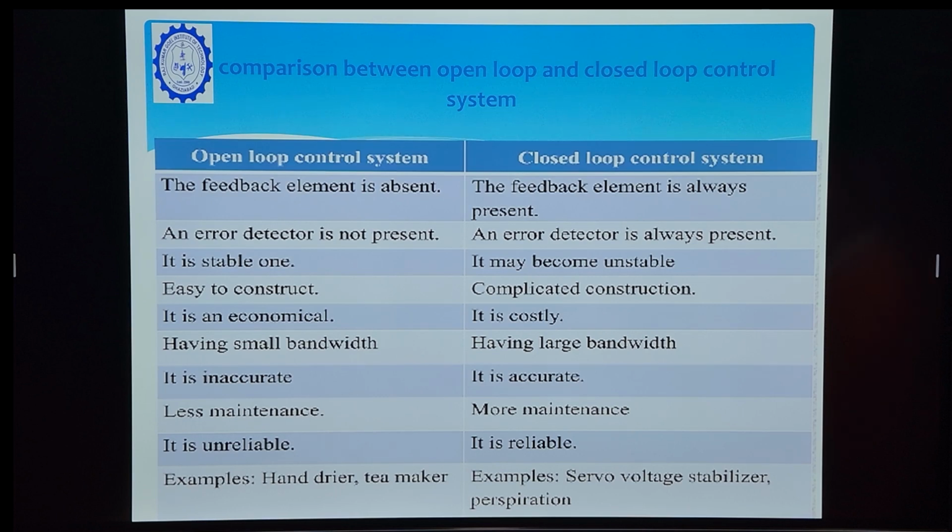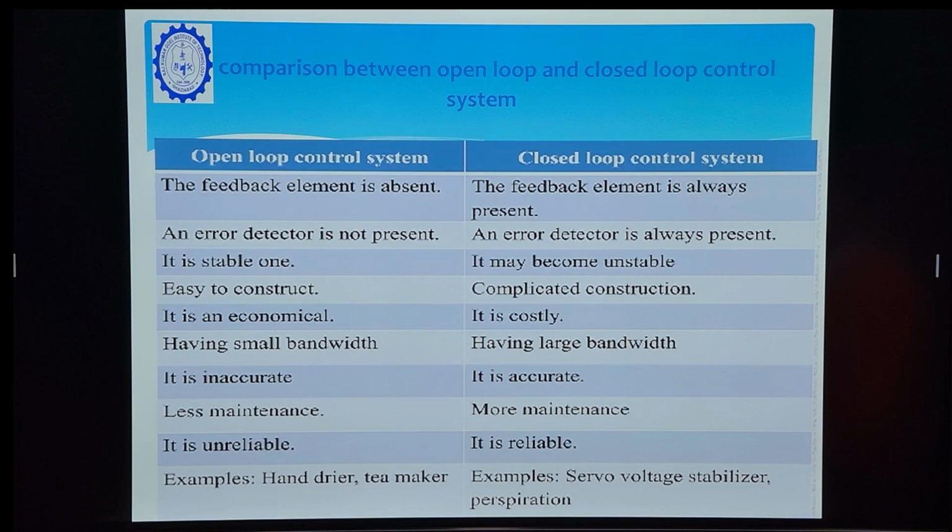Same, open loop system is stable, closed loop system is not stable. Open loop control system is easy to construct, closed loop control system is complicated to construct. Open loop control system is economical, closed loop system is costly. Open loop control system has small bandwidth, closed loop control system has large bandwidth. Open loop control system is inaccurate, closed loop system is accurate. The maintenance is less in open loop control system and the maintenance is higher in closed loop control system. Open loop systems are unreliable, closed loop systems are reliable.